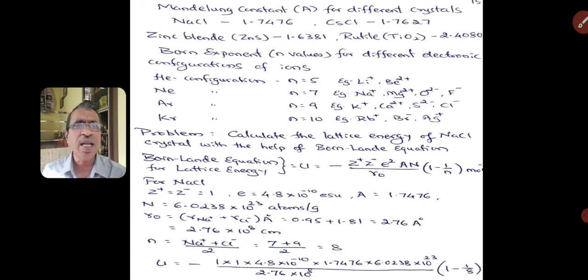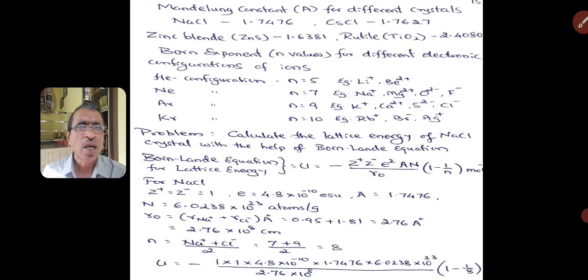Calculate the lattice energy of sodium chloride crystal with the help of Born-Lande equation. So the equation is given here for sodium chloride. The sodium ion charge is 1. Chloride ion charge is also 1. Therefore, Z plus is equal to Z minus, that is equal to 1.